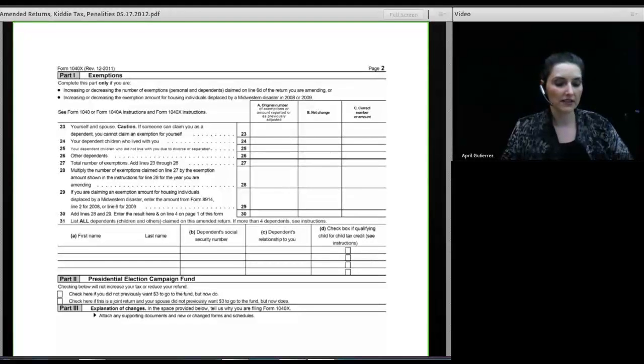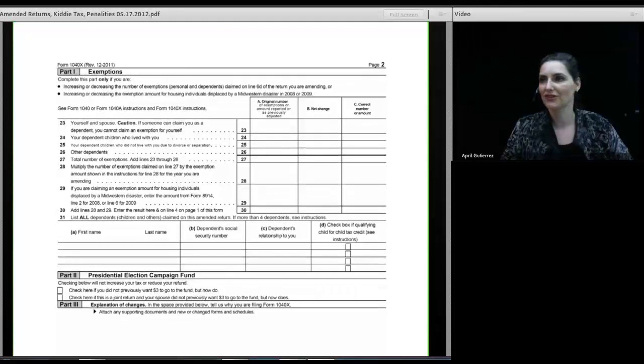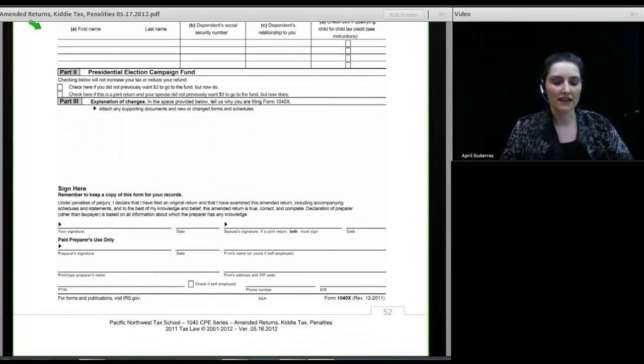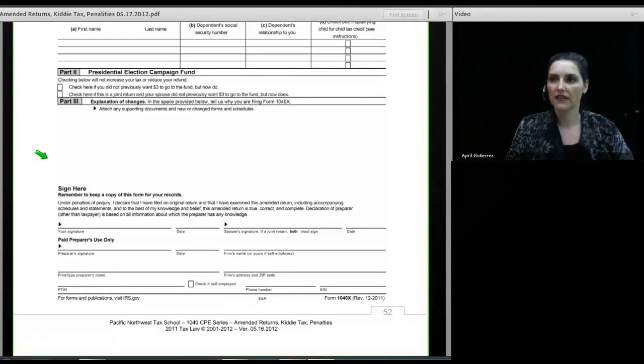Also, they give you a place in Part 2 to specify whether or not you want to now check the presidential election campaign box, but in the past you did not. And then underneath that, an explanation of the changes and a place to sign. The IRS wants you to sign the 1040X. You do not need to sign the corrected 1040 that is assembled underneath it.